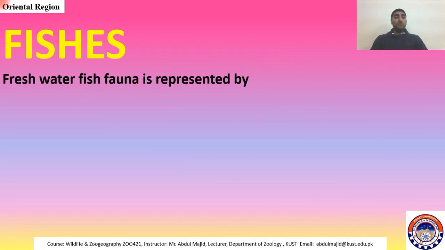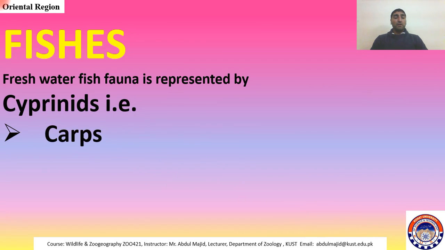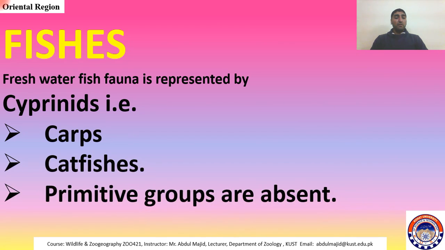Then let's talk about fishes. So freshwater fauna is represented by cyprinids, like carps, and catfishes are there. Primitive groups are absent from this region, though their fossils are there, but active members are absent from this region.